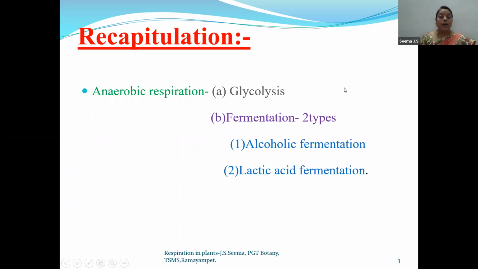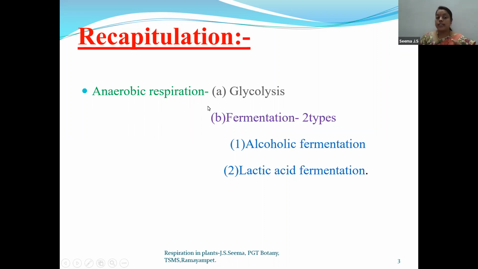If the pyruvic acid is taken up by yeast, we call it alcoholic fermentation. And if that pyruvic acid is taken up by lactic acid bacillus, we call it lactic acid fermentation. So all this, glycolysis and fermentation, occurs in the absence of oxygen. So we call it anaerobic respiration.